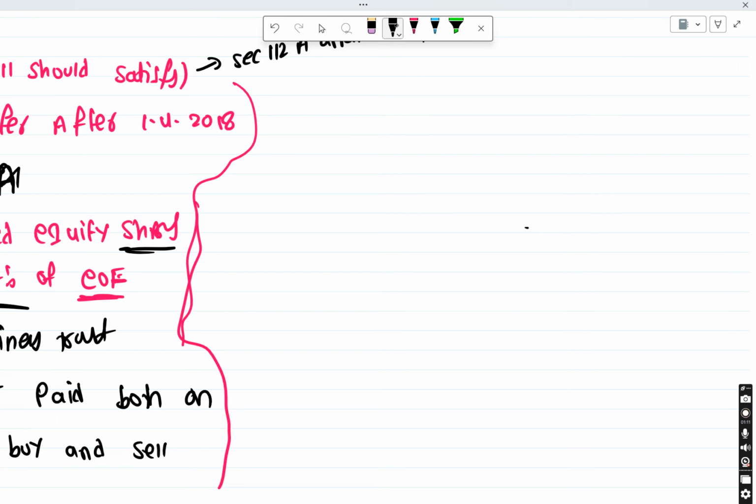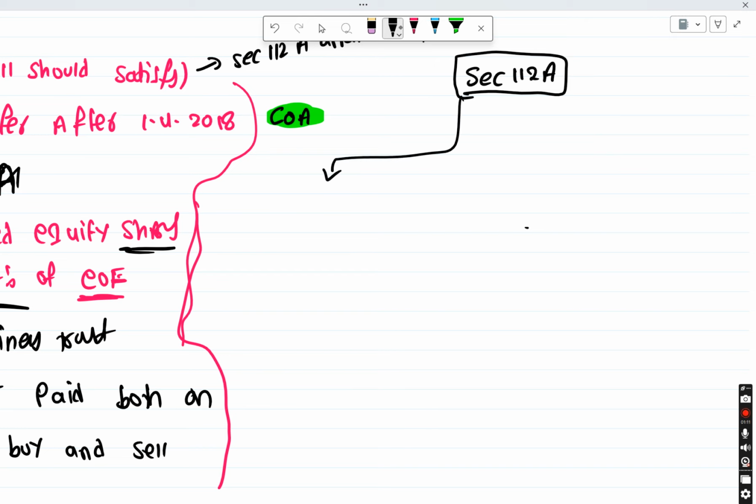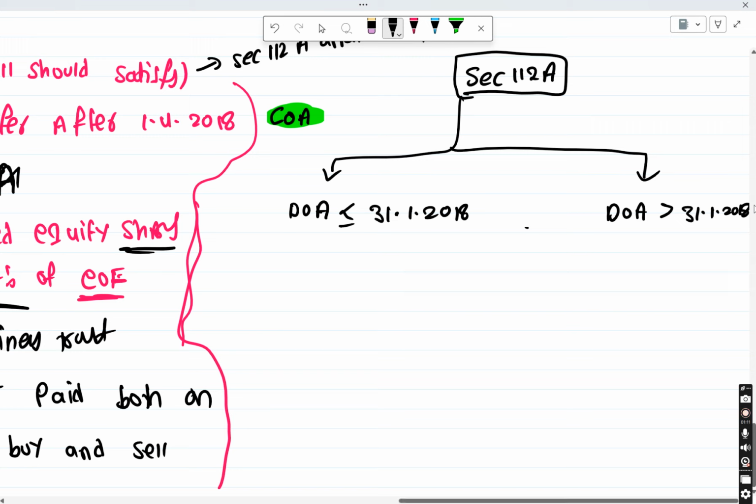Now, assume that section 112A is applicable for you, all conditions are satisfied. Then we need to think about the cost of acquisition. This is important. What does that mean? The date of acquisition of the securities or shares is either before 31/1/2018, or after 31/1/2018.